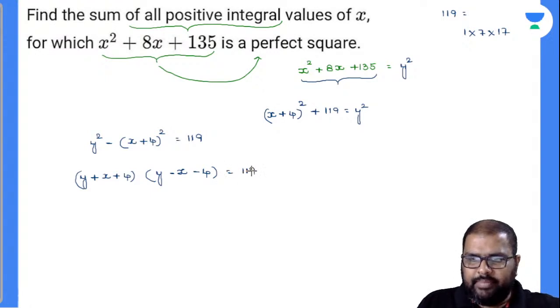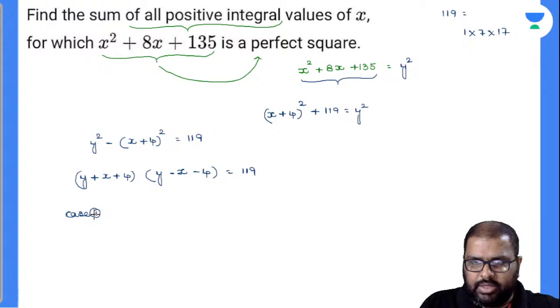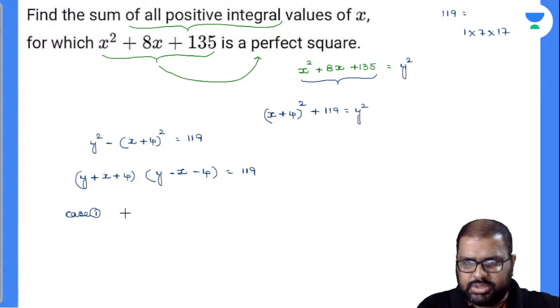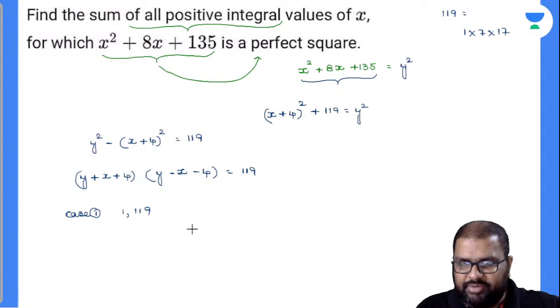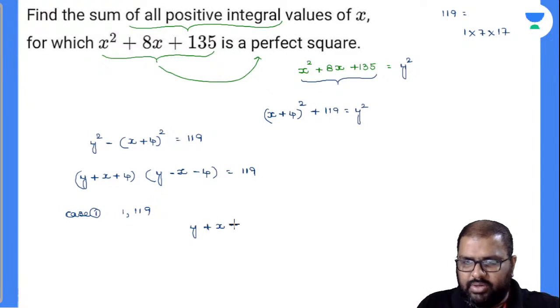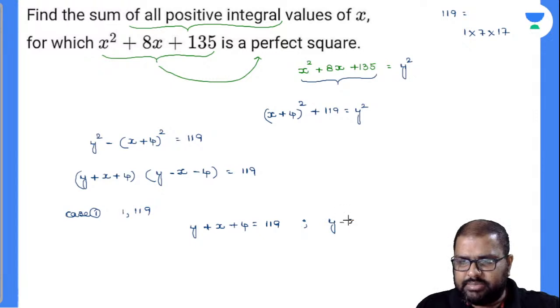So according to the prime factors method, I will be getting two cases. Case 1: I will take the factors as 1 comma 119. You have to identify which is 119 and which is 1. So y plus x plus 4 will be equal to 119. Of course, you can try it in different ways also, that's not a big deal. I will take y minus x minus 4 as 1. You can take it either way.